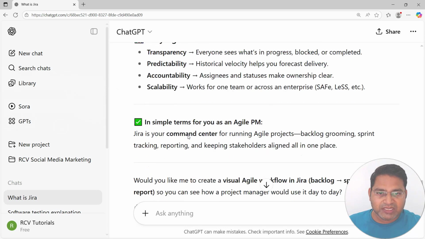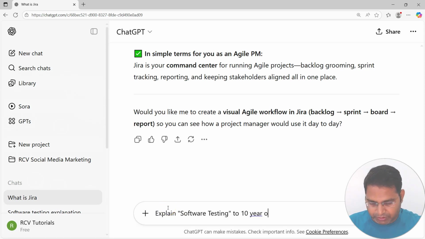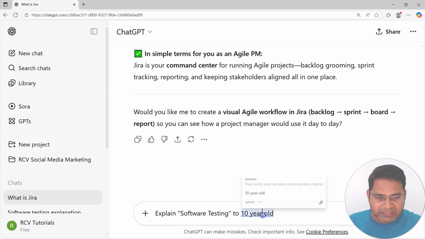Now let me quickly give you a live example of how you can play around with the prompt and see how the way you ask the queries helps you to get better answers. So for example, I'll say explain software testing to a 10-year-old. I'm just asking to explain software testing to a 10-year-old person. Let's see what it answers.